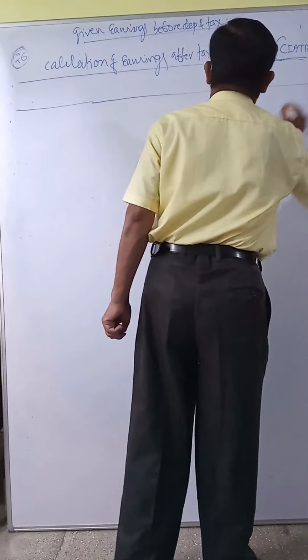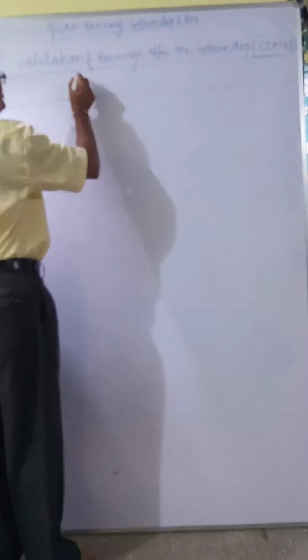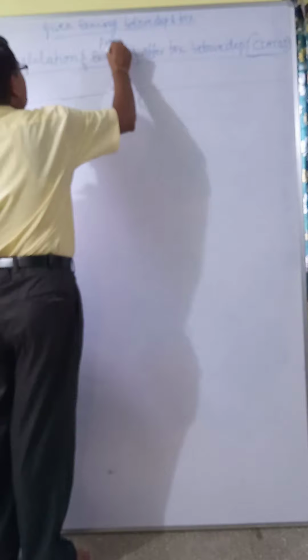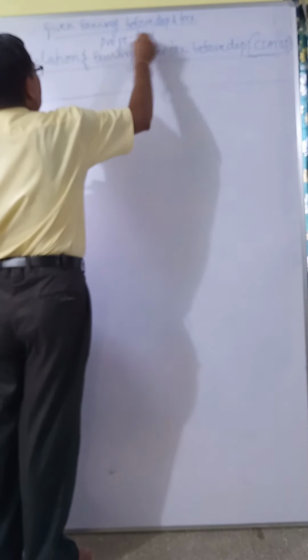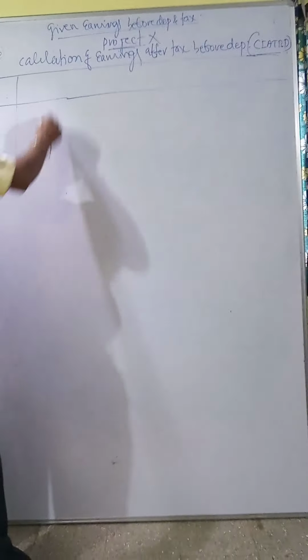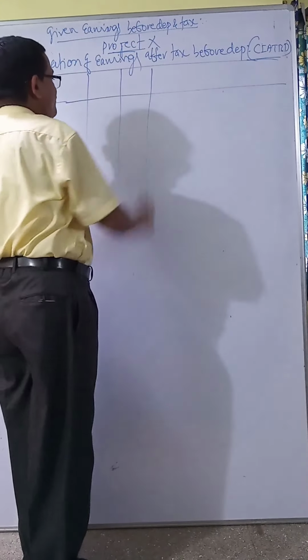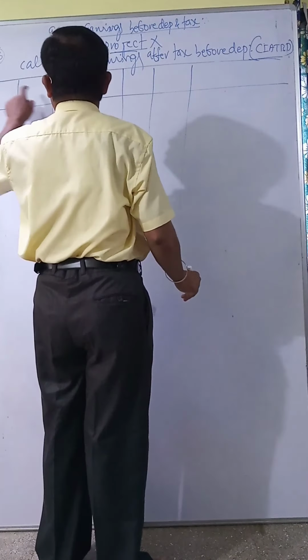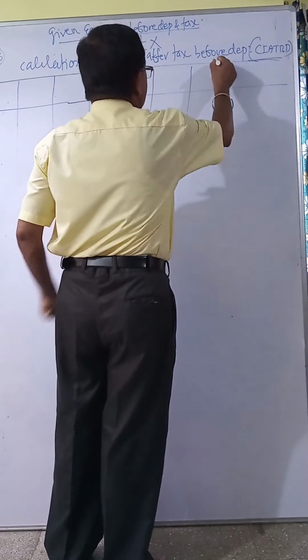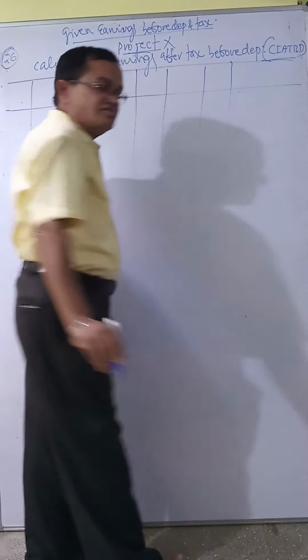First you have to do Project X. Project X, make it 8 columns, we want 8 columns: 1, 2, 3, 4, 5, 6, 7, 8.